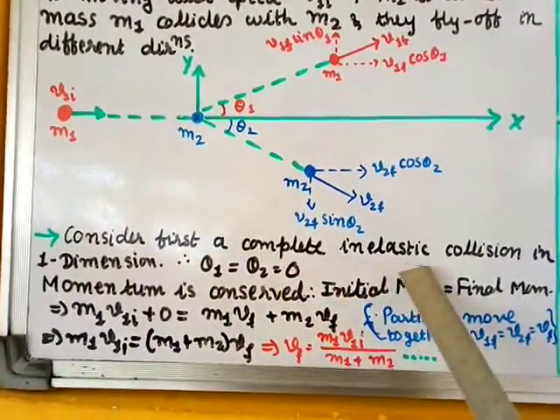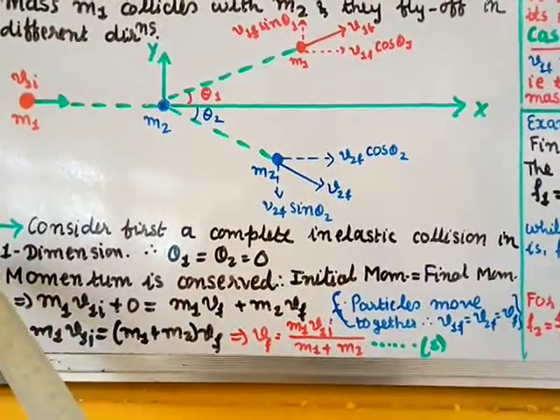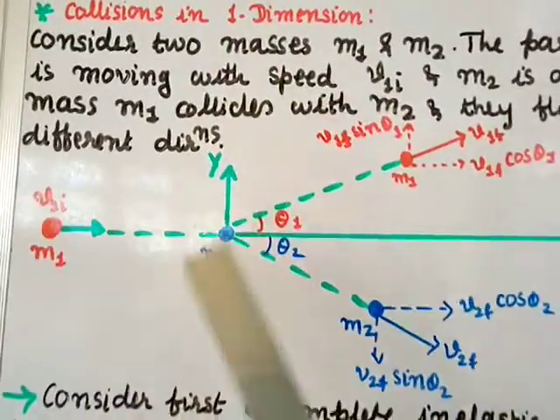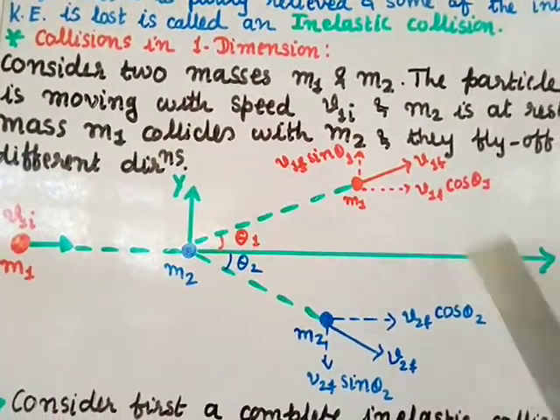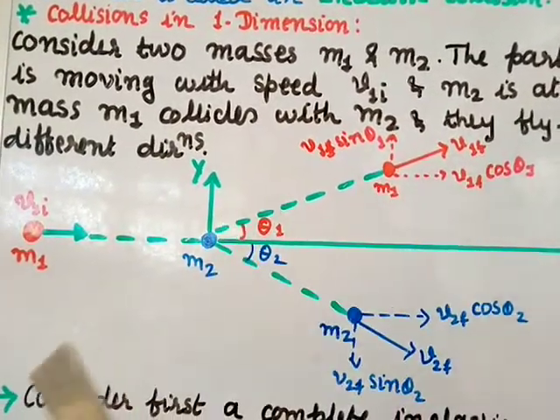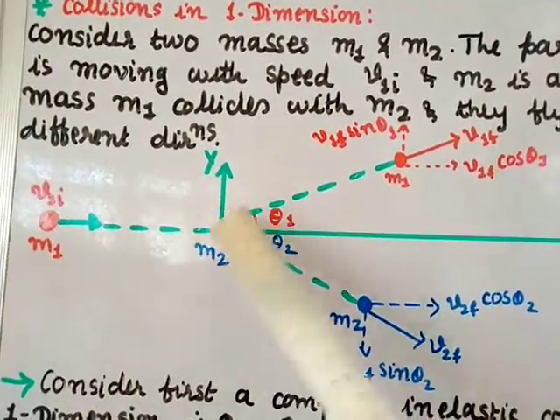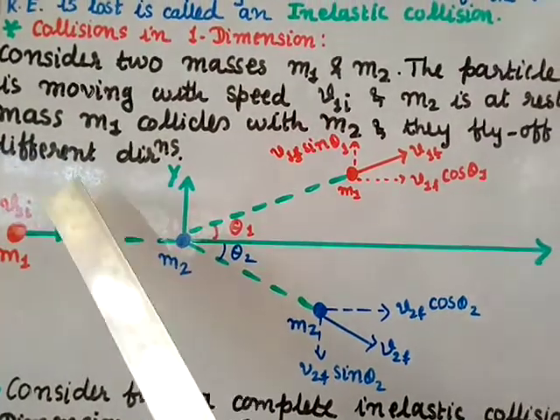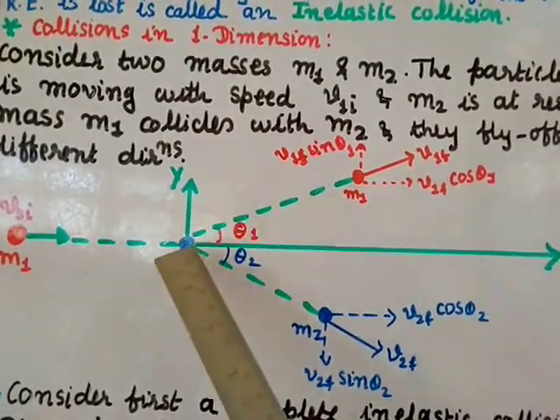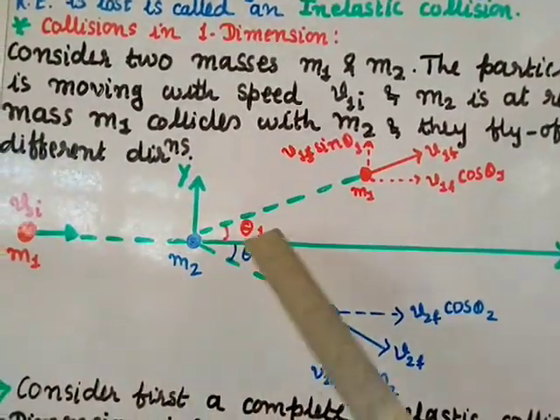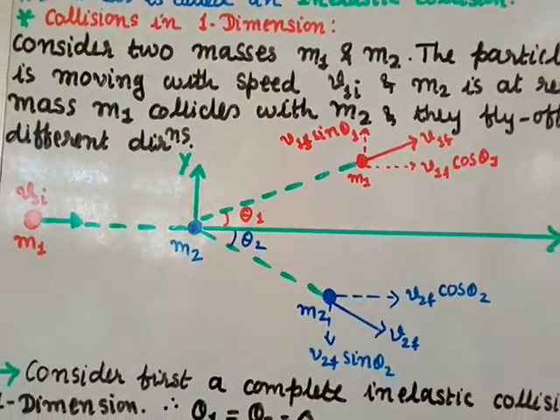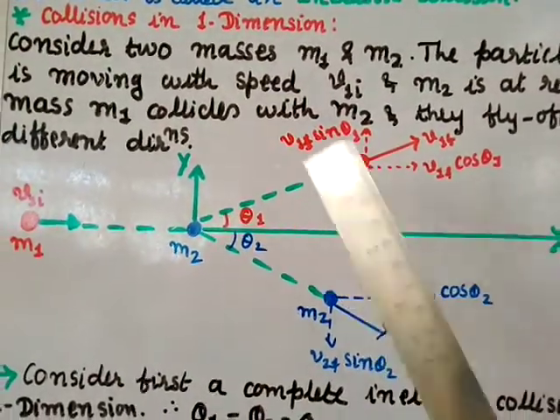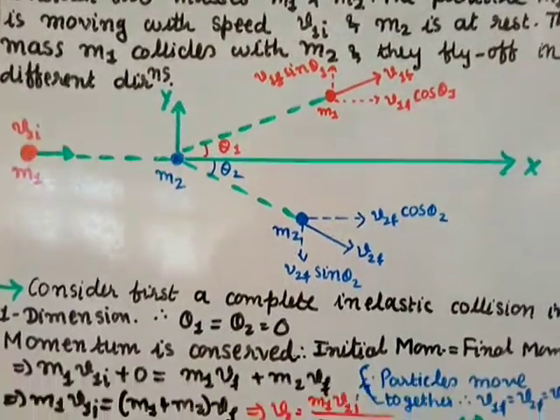Consider first a completely inelastic collision in 1 dimension. Now as I said, I have drawn this in 2 dimensions, so here I want to take 1 dimension. Suppose they are colliding and moving together. If it is in 1 dimension, let us consider that theta 1 and theta 2 are 0. The same figure you can draw with theta 1 and theta 2 equal to 0. That means I am taking 1 dimension.